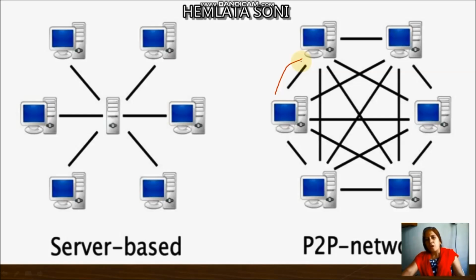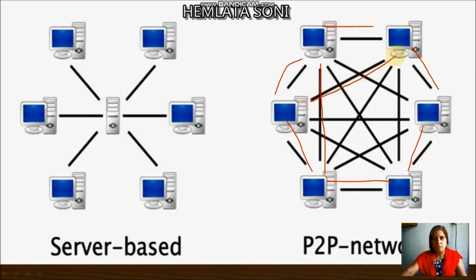It means all computers will be connected to another computer. This way, one computer connected to another computer is a peer-to-peer network.